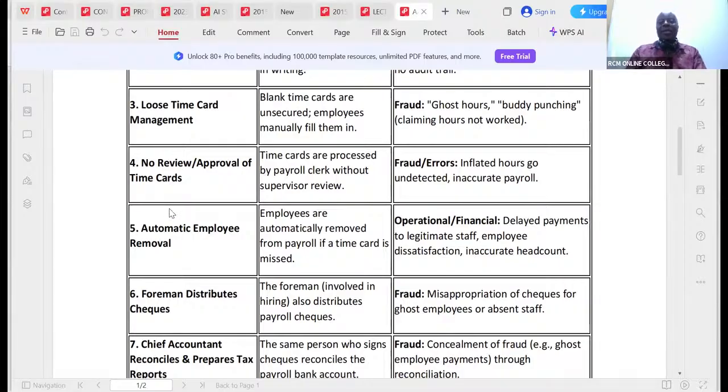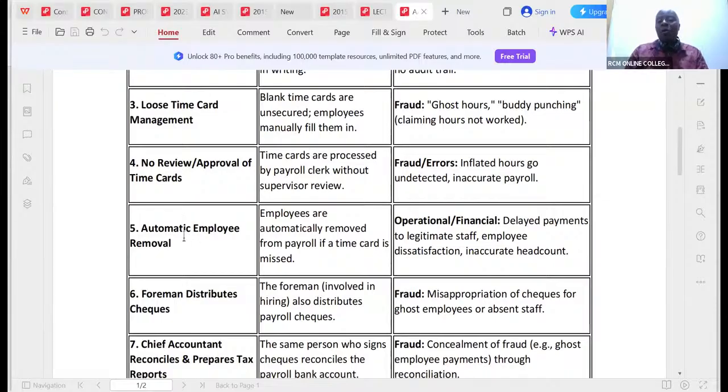Yeah, great. So no review. You see this person, basically the clerk, they just go pick those cards that have been filled by these employees and dropped inside a box, and he automatically enters that information in a computer. There is nobody who is even checking whether the time is well captured. There is nobody in this case who is approving. All right. Then we have in this case no review, approval of time cards. Yeah, we have already looked at this.